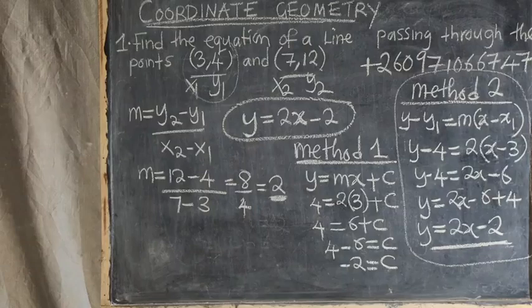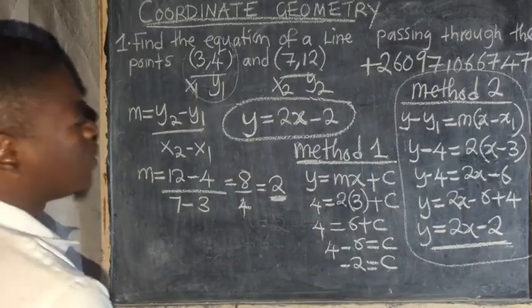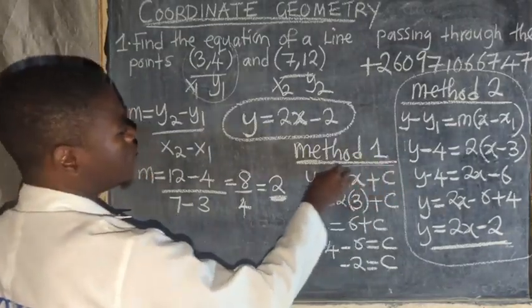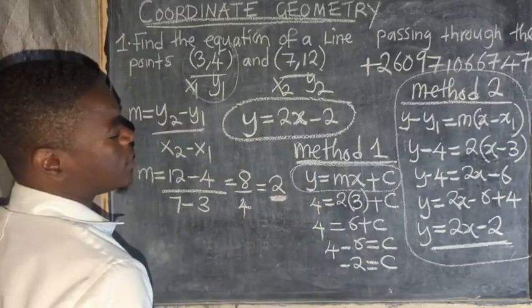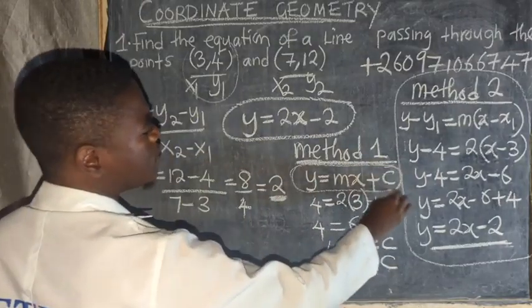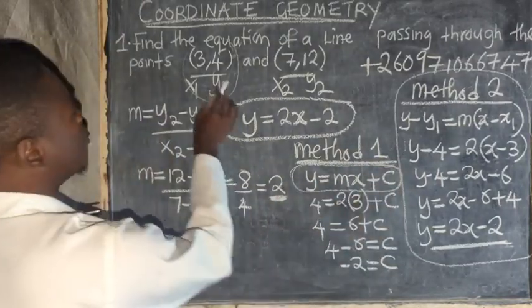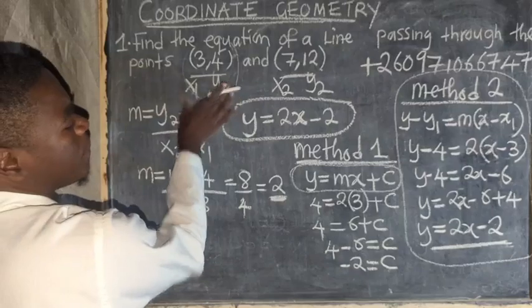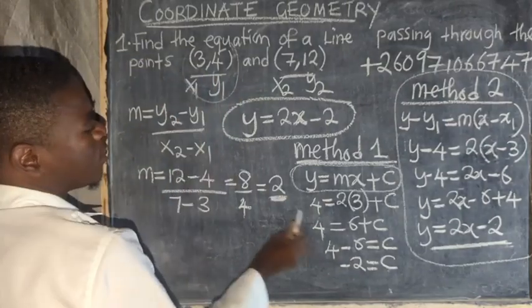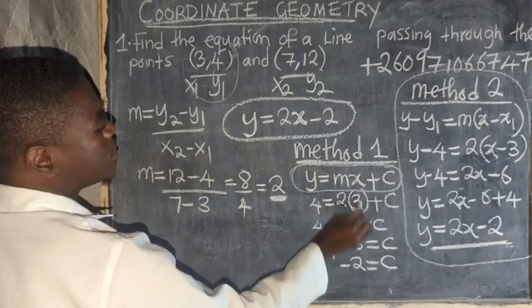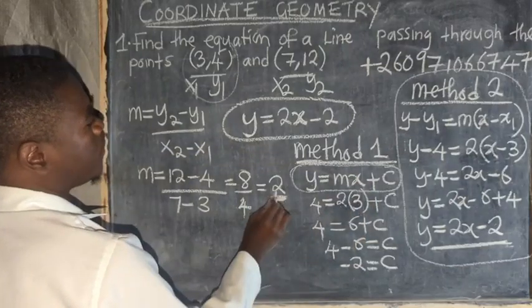So method 1 and method 2. With method 1, this equation should be known. You just need to make sure that you know this equation. Once you know it, you get a coordinate, where you know that y is 4, x is 3, and the gradient is 2.